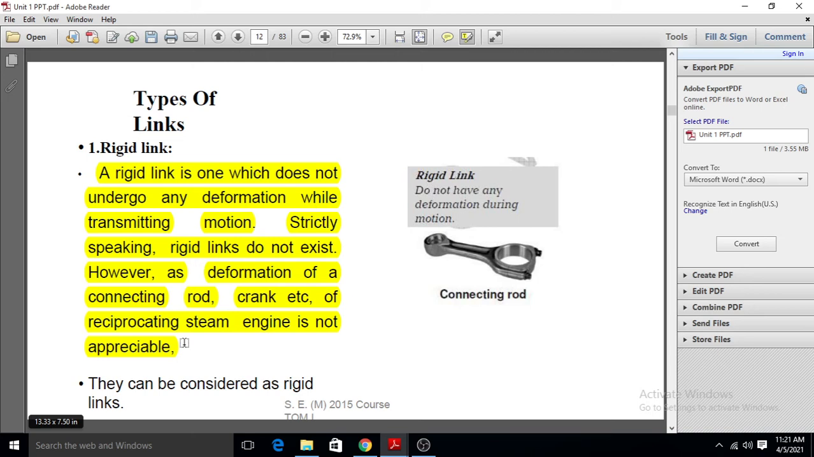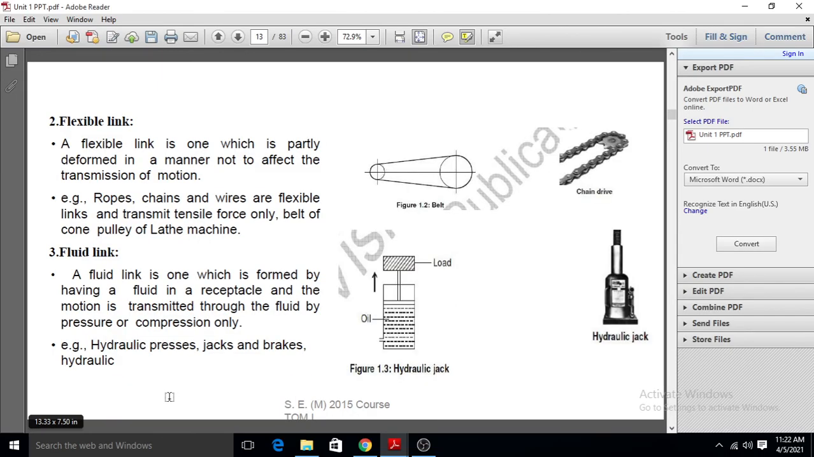If we see by naked eyes, then we will not observe the change in size and shape of the body, then we will consider it as a rigid body. Okay, they can be considered as a rigid link, means if we see the machine by naked eyes and we cannot observe any deformation, then we will consider it as a rigid link. Okay, now flexible link. What is a flexible link?